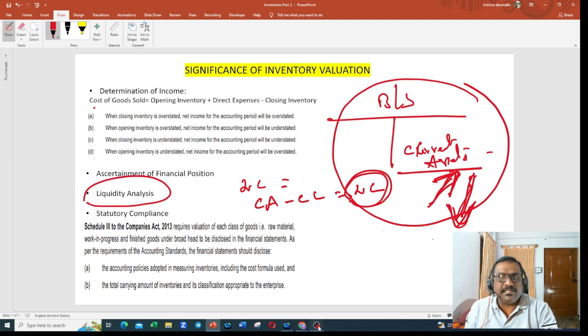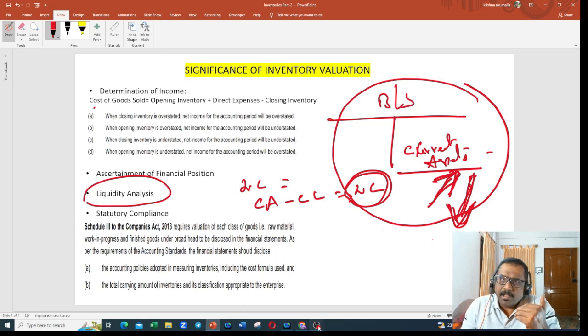So any organization, any financial institutions, any bankers, any customers, anybody for that matter, they would like to know the working capital of the business, working capital of the organization, right? How do I arrive at the working capital? Working capital can be simply arrived by subtracting current liabilities from current assets. If current assets are undervalued, it will have impact on working capital. If current assets are overvalued, then it will have impact on working capital.